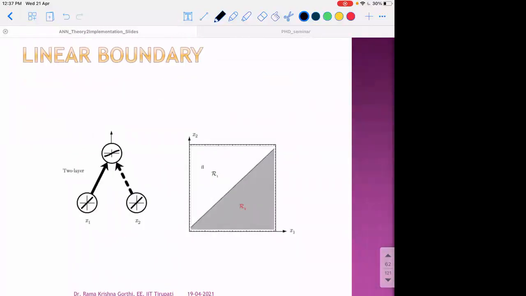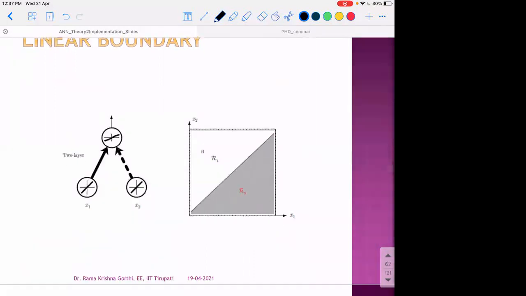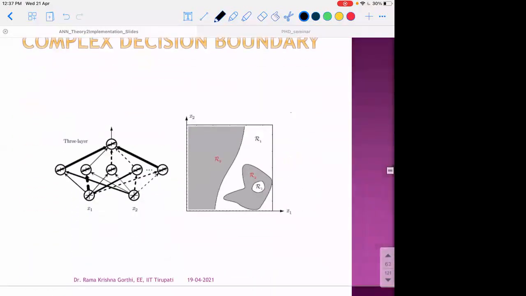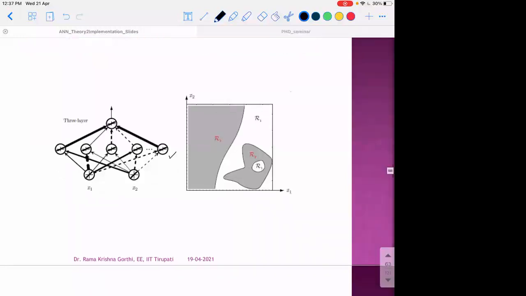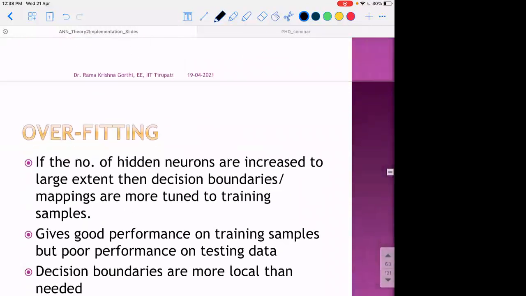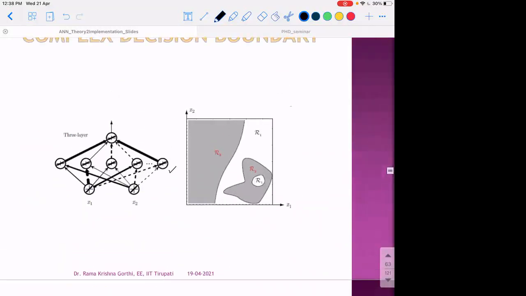As you can see, a single neuron will give us a linear decision boundary. If we now add more and more hidden neurons, we can have as complex a decision boundary as shown here, wherein R1 is within the R2 region and R2 is within the R1 region. So you can have a reasonably complex decision boundary if you have a larger number of hidden neurons, because each hidden neuron introduces a nonlinearity.